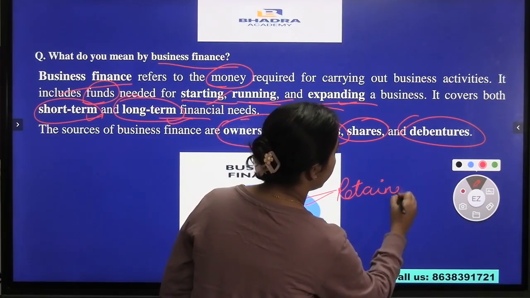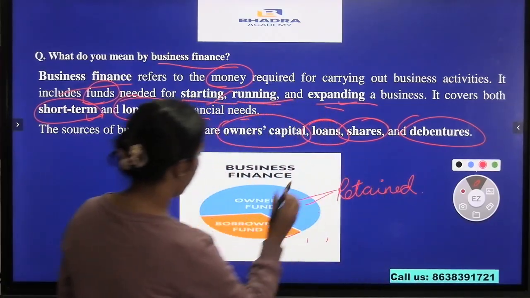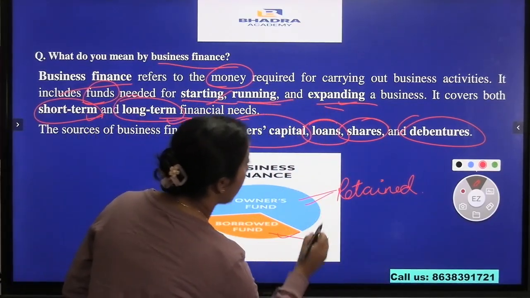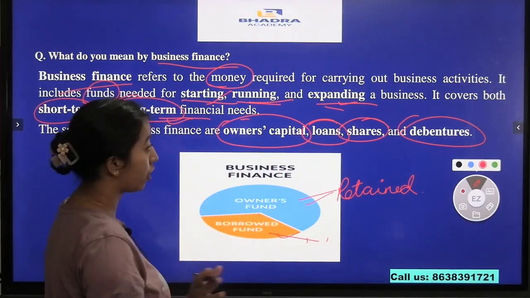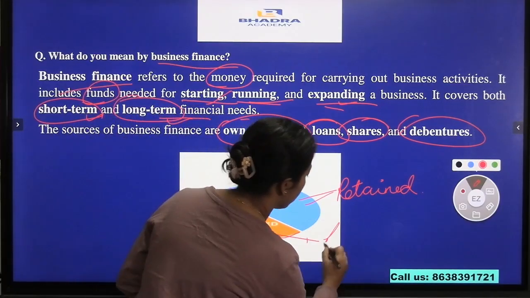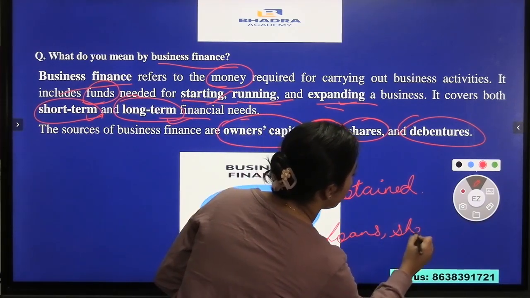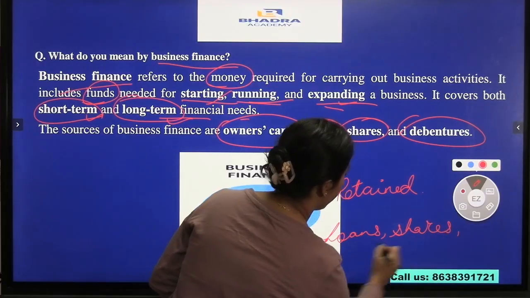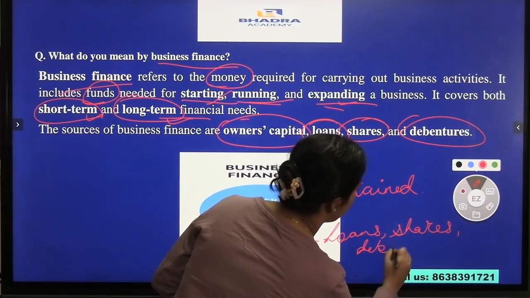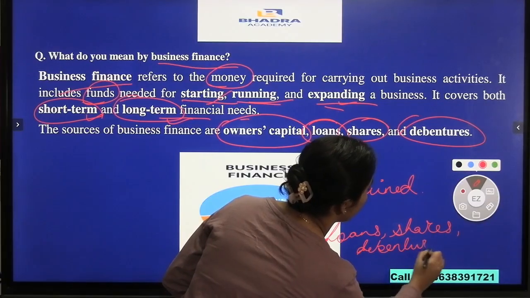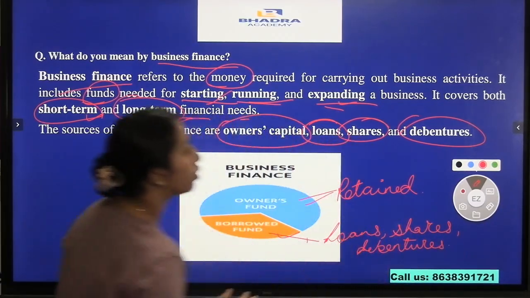And from borrowed funds, we will have all kinds of loans, shares and debentures. Sometimes those loans can be from single individuals also.